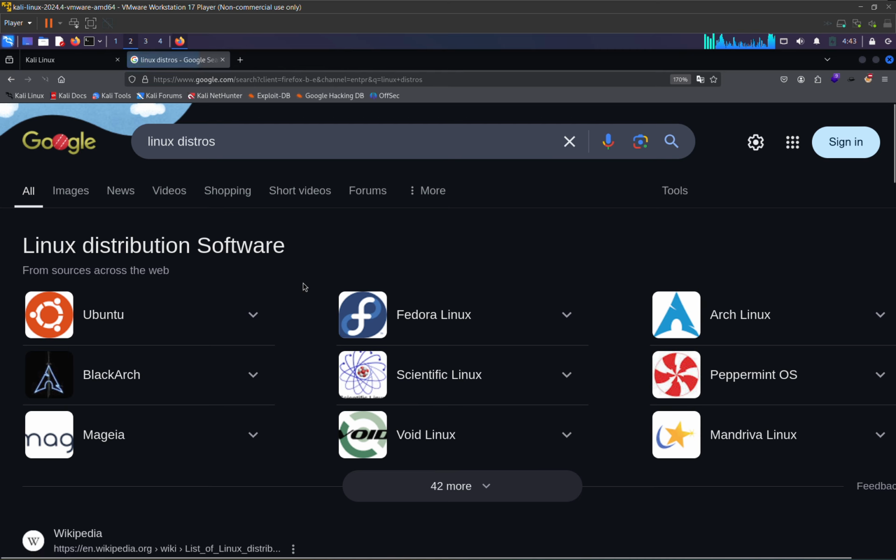So now we can see that we have different versions of Linux. We have Ubuntu, Debian, Fedora, Arch, CentOS, Scientific Linux. We have a lot of types of versions of Linux. We call them Linux distributions.